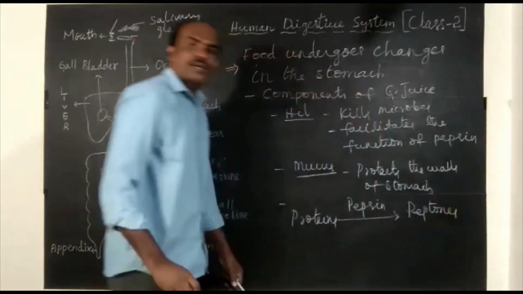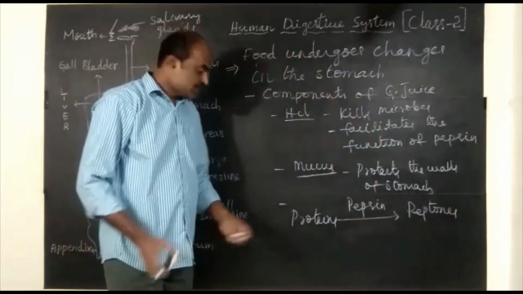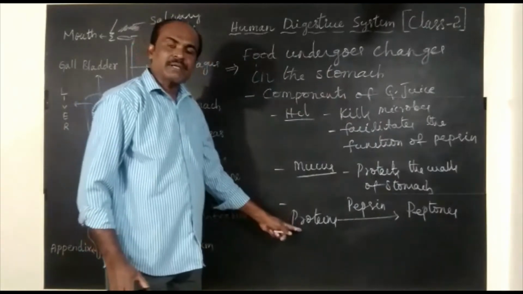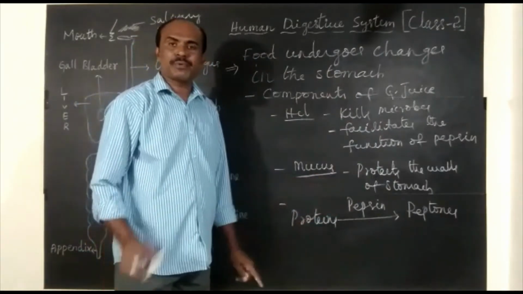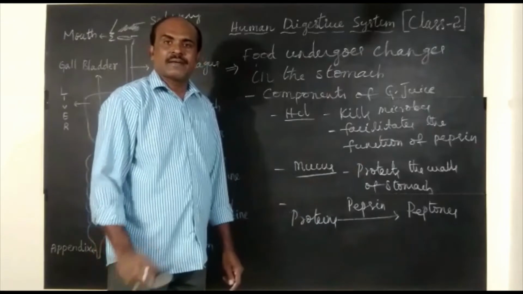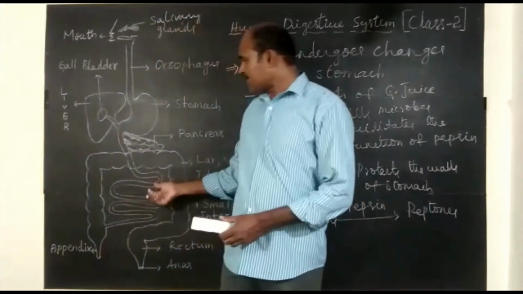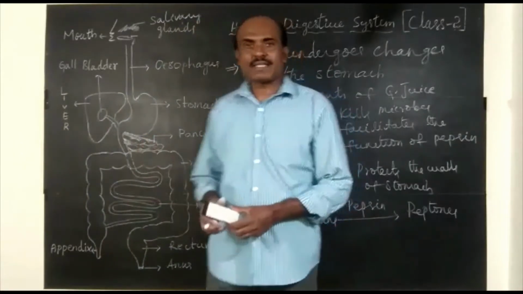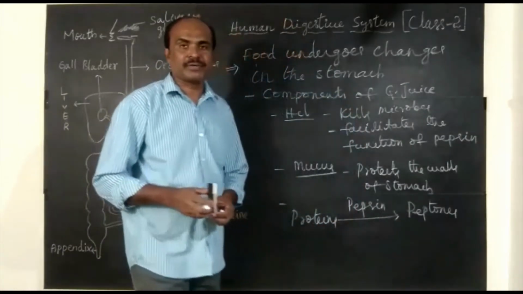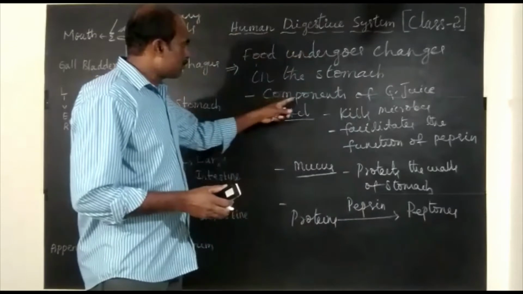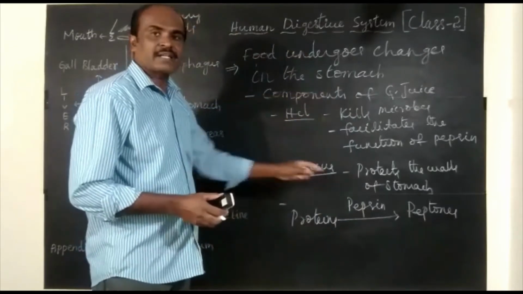See here, in the stomach, proteins are broken down into peptones incompletely. Further, proteins undergo complete digestion in the small intestine, that we will study in our coming video. So these are the components of gastric juice and their functions.